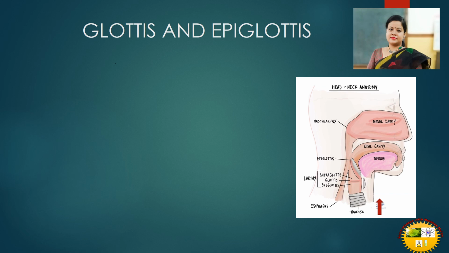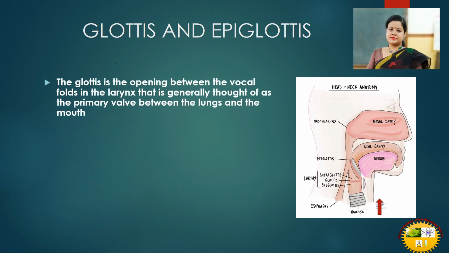Next, this is very important, glottis and epiglottis, very interesting to know also. The glottis is the opening between the vocal folds in the larynx that is generally thought of as the primary valve between the mouth and the lungs. If you see here the position of the glottis, see, this is the glottis, right? It is the common passage, the oral cavity through which food will pass down through this place, and this is the respiratory tract through which oxygen will enter through this place, right? And here we have the glottis.